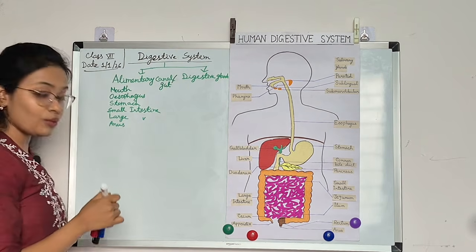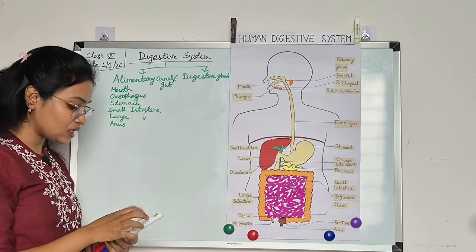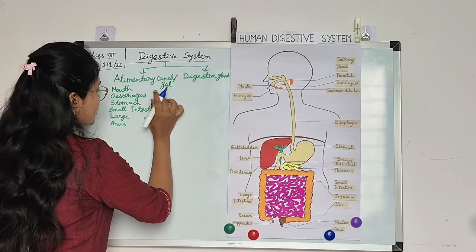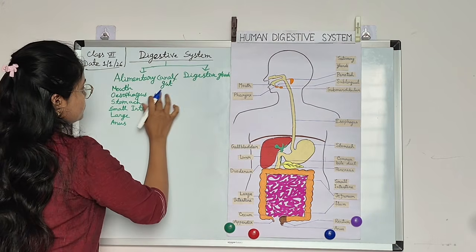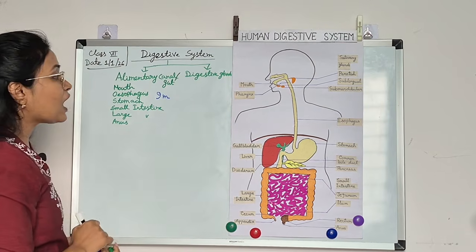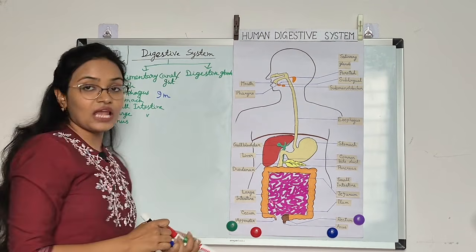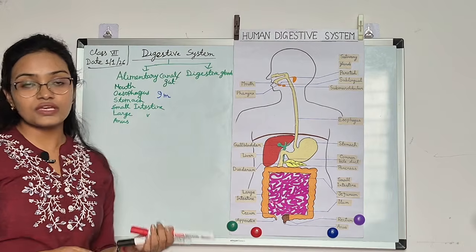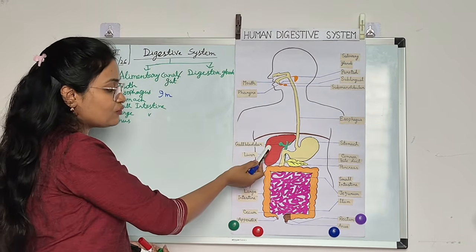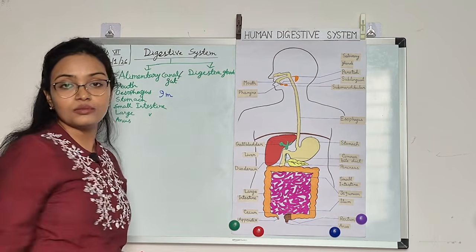These are the parts of the alimentary canal, and the total length of the alimentary canal is about 9 meters. And we have the digestive glands, or accessory organs, as we can call them. These are the salivary glands, the liver, the pancreas, and the gallbladder.